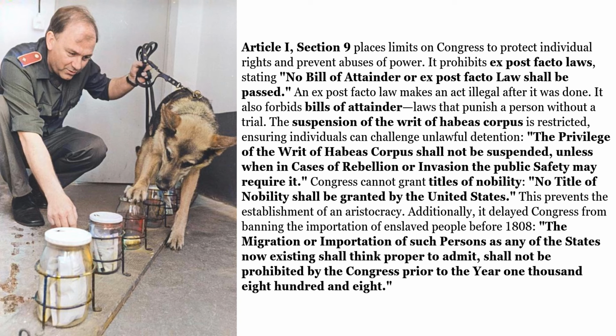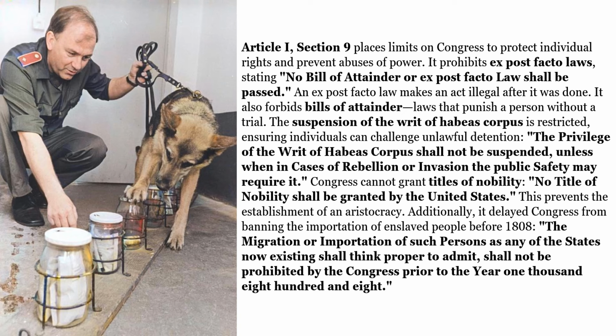Article 1, Section 9 places limits on Congress to protect individual rights and prevent abuses of power. It prohibits ex post facto laws, stating no bill of attainder or ex post facto law shall be passed. An ex post facto law makes an act illegal after it was done. It also forbids bills of attainder, laws that punish a person without a trial. The suspension of the writ of habeas corpus is restricted, ensuring individuals can challenge unlawful detention. The privilege of the writ of habeas corpus shall not be suspended unless when in cases of rebellion or invasion, the public safety may require it.